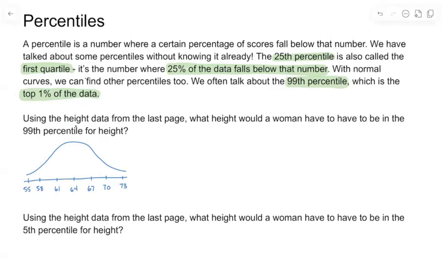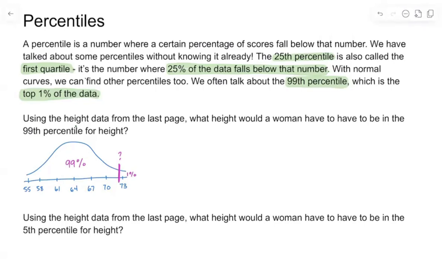When we're asking this question about the 99th percentile, we're saying, what's the number? I'm drawing it here, but I don't actually know where it goes. It might be here, it might be further this way or further this way. Wherever it is, we're going to have 99% of the area on this side, and the top 1% on this side. That mystery number, the question mark, is the 99th percentile. And we cannot figure this out without our calculator.